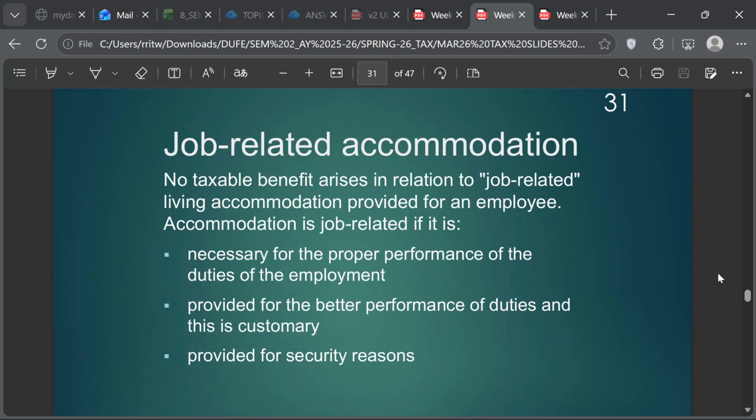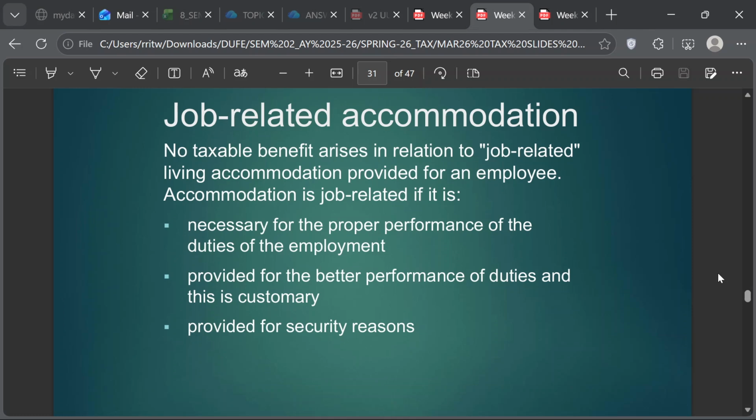See, if an employee is provided job-related accommodation, there is no taxable benefit, first of all, in relation to job-related living accommodation. All this expensive accommodation rule doesn't apply. So this is how you figure out whether it's job-related or not, and if it's job-related, then there is no benefit. No housing BIK.